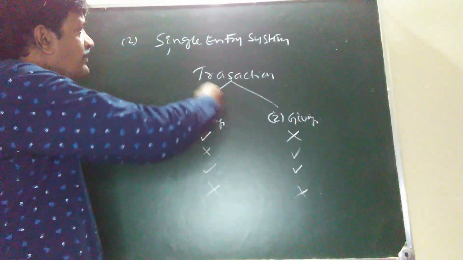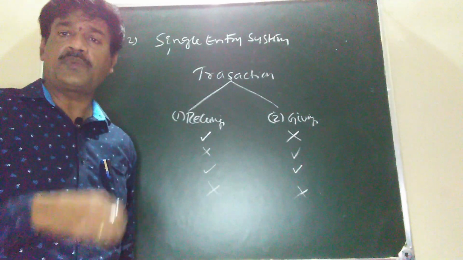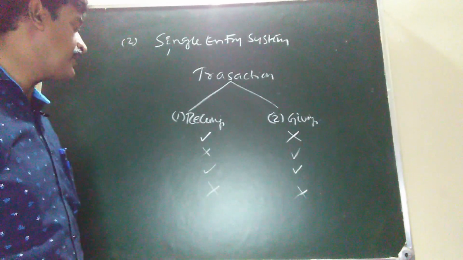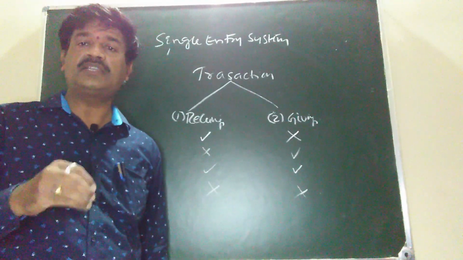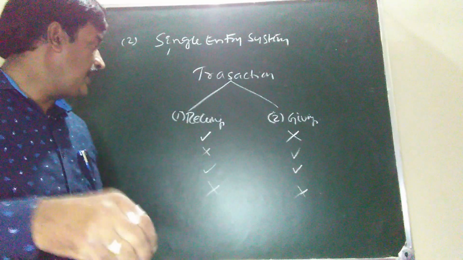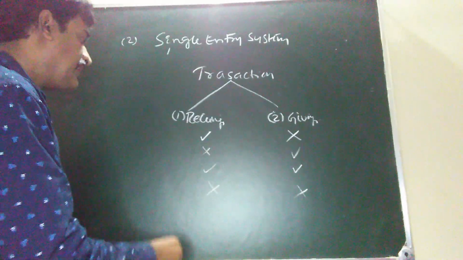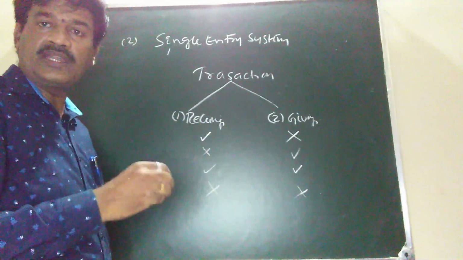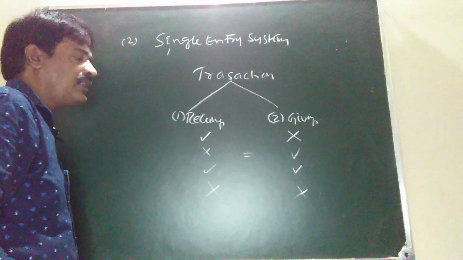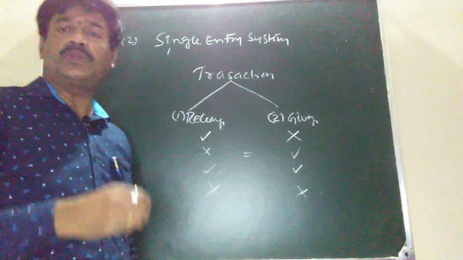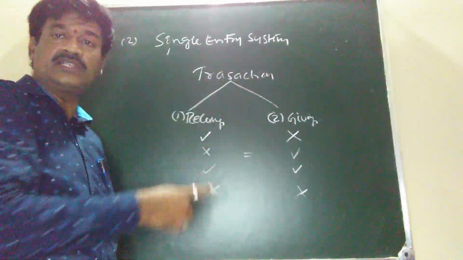On the basis of this system, the accuracy of the books of account cannot be identified, because it is not possible for us to prepare a trial balance. A trial balance is possible to prepare only when both aspects of the transactions are recorded, after measuring them in terms of money, one in debit and the other in credit. Both aspects are not recorded. That is why it is not possible to get accurate results on the basis of single entry system of accounting.